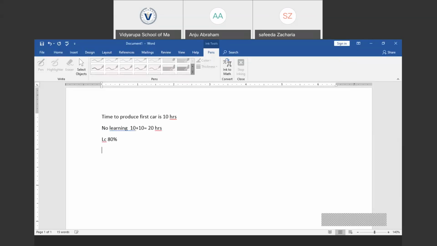Since there is a learning curve of 80%, the total time required to produce the two cars would be 80% of 20. That will be 16 hours.